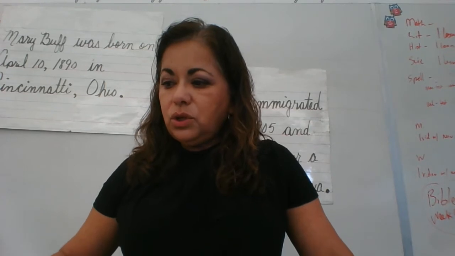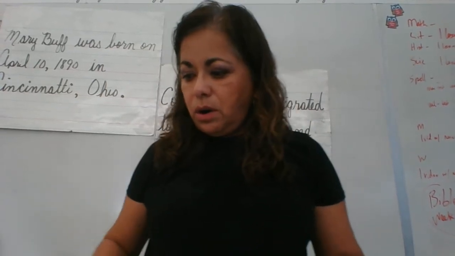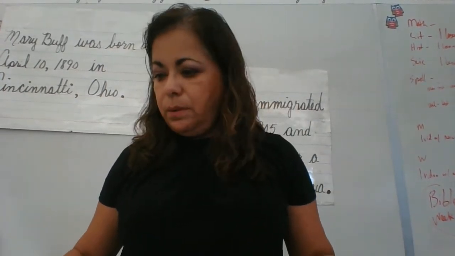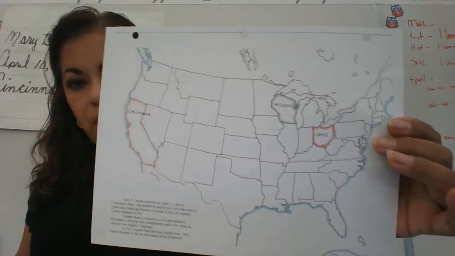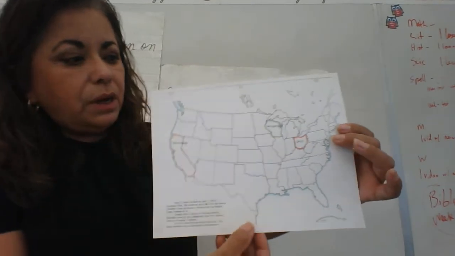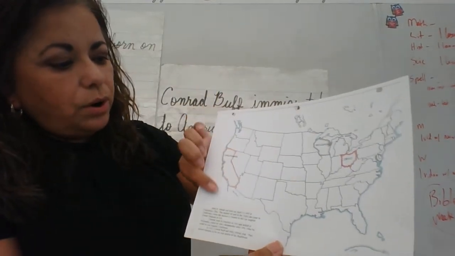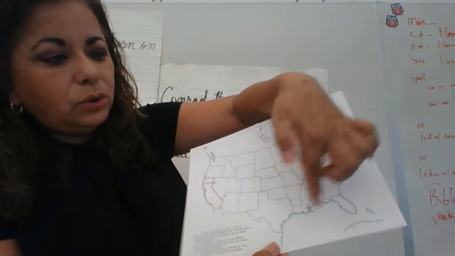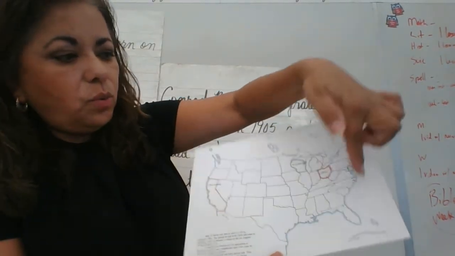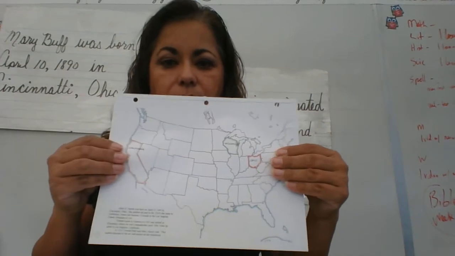All right. So the other thing you were working on was your map assignment number 3, which was the map of America. You should almost be done coloring. The water on the Pacific Ocean side, water on the Atlantic Ocean side, the Gulf of Mexico. So water on both sides, on this side and this side.